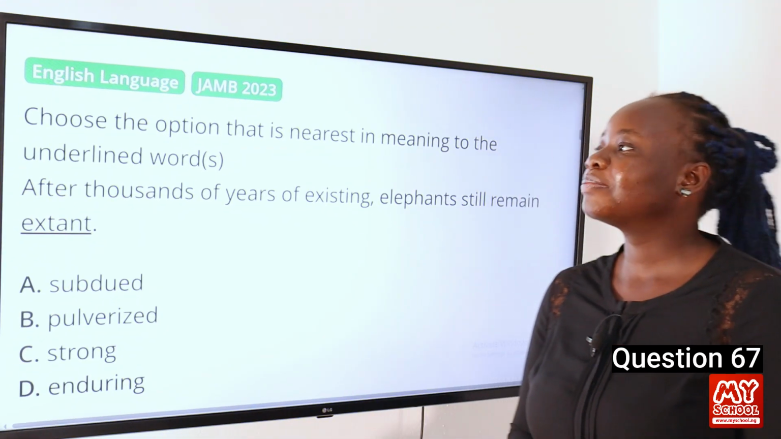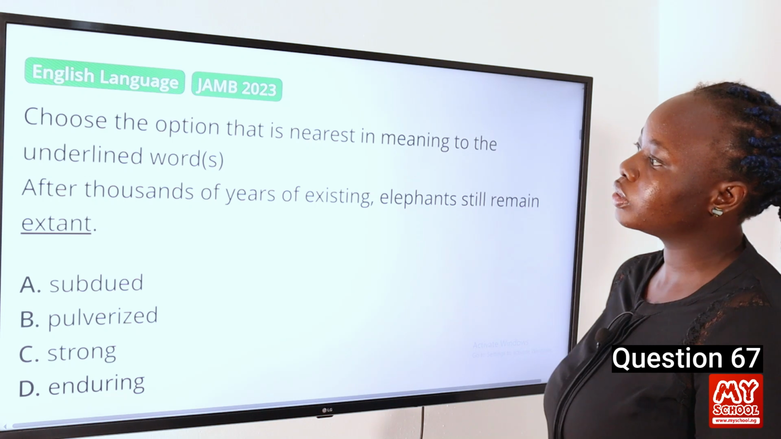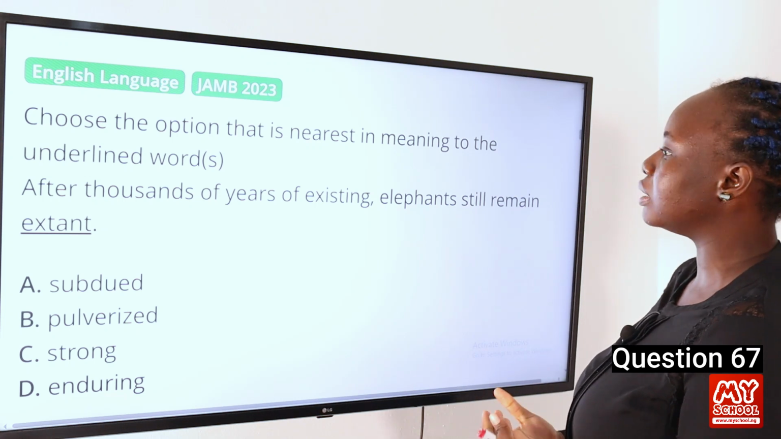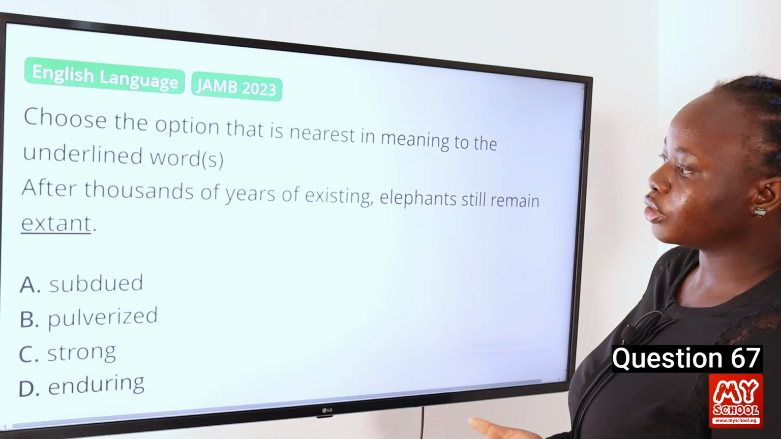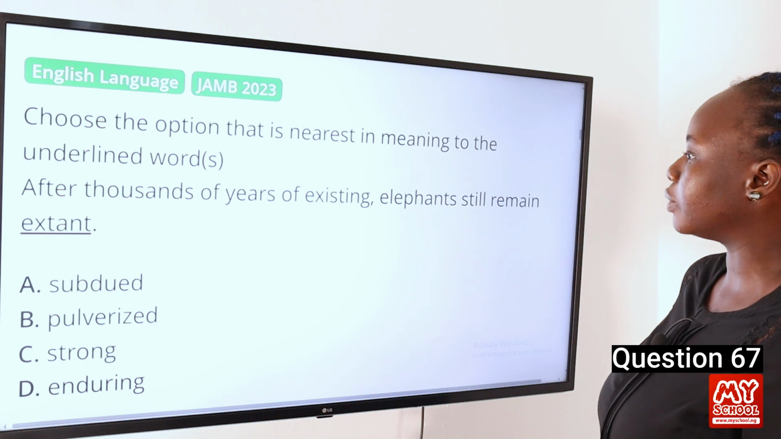Question 67. Choose the option that is nearest in meaning to the underlined words. After thousands of years of existing, elephants still remain extant. A, subdued, B, pulverized, C, strong, D, enduring.